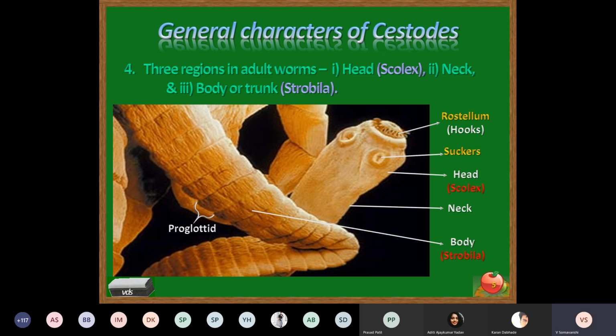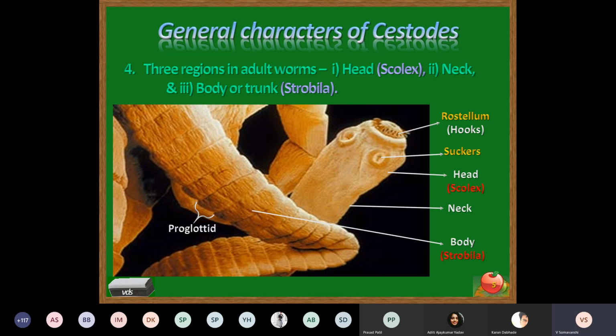Now, just below that is a short neck. This neck is actually a germinal area. A very short neck is present, but it is very, very important, because it is germinal in its function. From this germinal layer, the parasite starts producing its further body where segments are formed. So segmentation of the body starts from the germinal area of the neck, that is the lowest part of the neck.